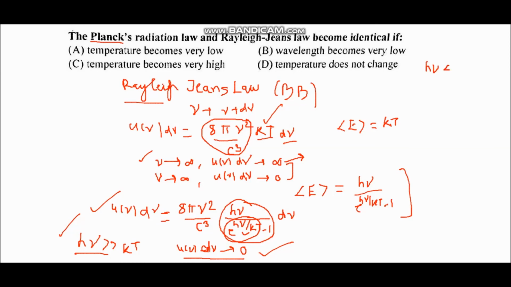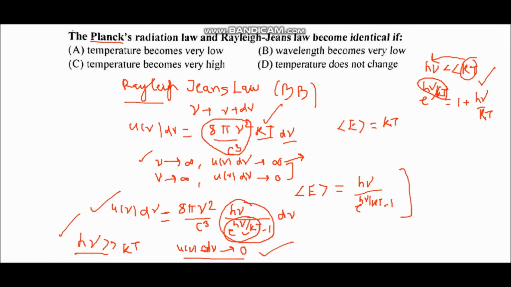And when h nu is much less than kT, in that case the denominator term e power h nu over kT can be expanded, because this power becomes very small, and it can be written as 1 plus h nu over kT. We can expand the exponential term up to the first order.